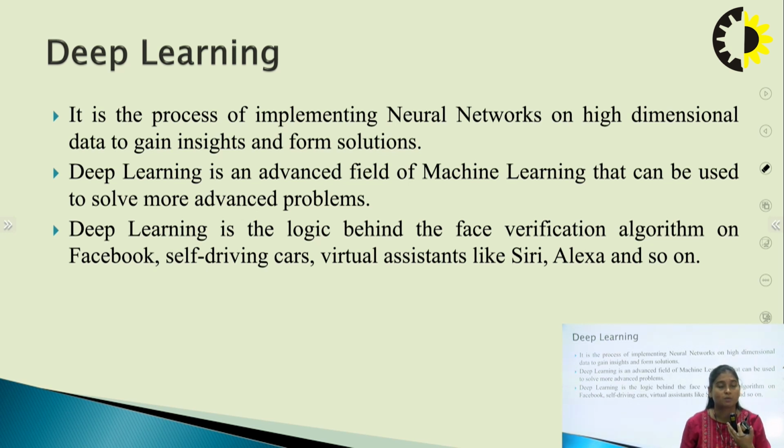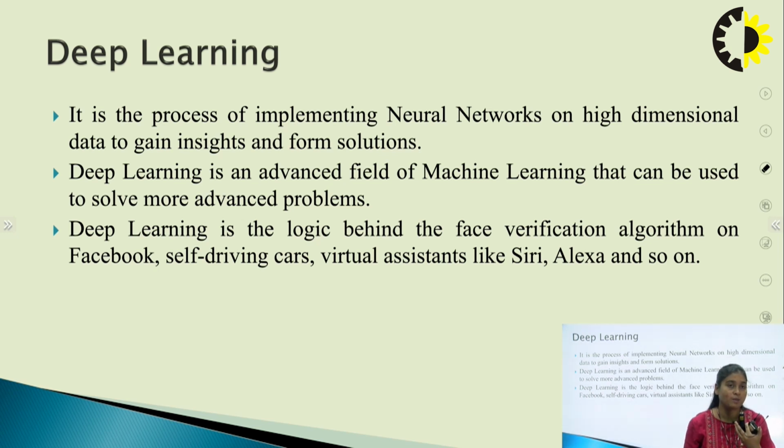It's a process of implementing neural networks on high dimensional data to gain insights and form solutions. It's an advanced field of machine learning that can be used to solve more complex problems, and it's indispensable, which can be applied in several healthcare problems, to solve agriculture problems, and to predict different kinds of diseases.